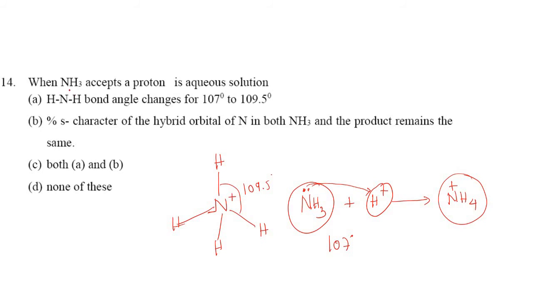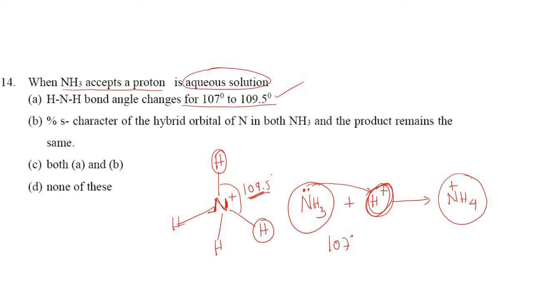So if you see here, when ammonia accepts a proton in aqueous solution, because H plus are available in aqueous solution, right? And ammonia is liquid. Okay, it is also a gas, but when we condense it, we call it liquid ammonia, right? So therefore we can say that in the ammonium ion the bond angle is 109.5 degrees. So if you see option A, the N-H bond, okay, so this is the N and this H and this H, the bond angle changes from 107 to 109.5 degrees. That is the correct option.